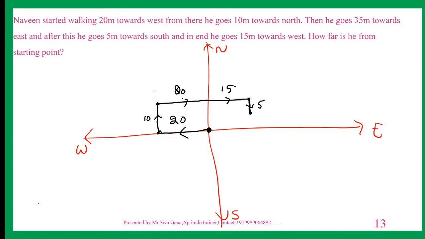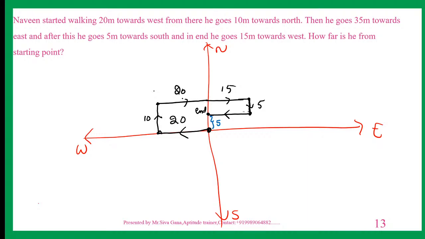And then in the end he goes 15 meters towards west. For this point west, 15 meters is this one. This is the ending. So what is this distance? This distance is how much? 5. So how far is he from the starting point?